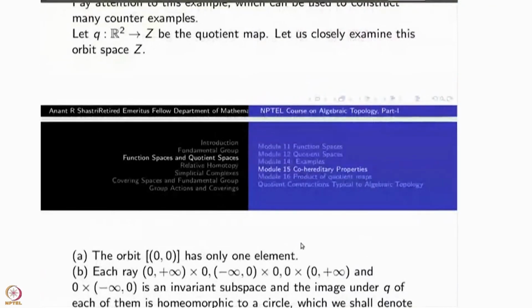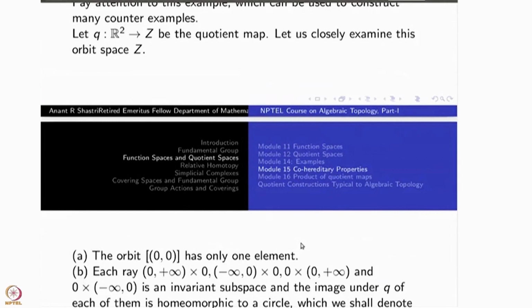The orbit of (0, 0) is only (0, 0). It consists of only one element. Under multiplication and division, you see only 0. So the singleton {(0, 0)} is one orbit.